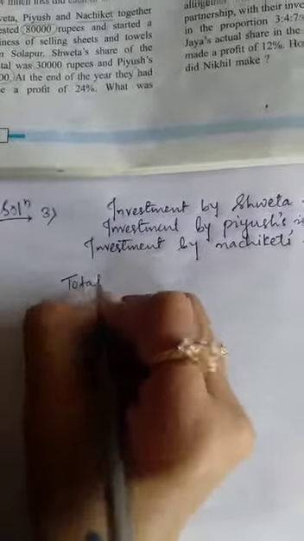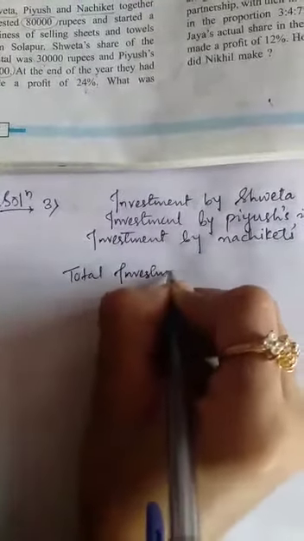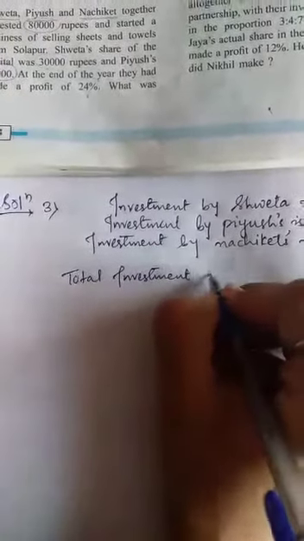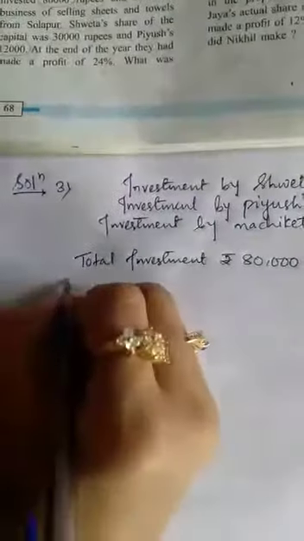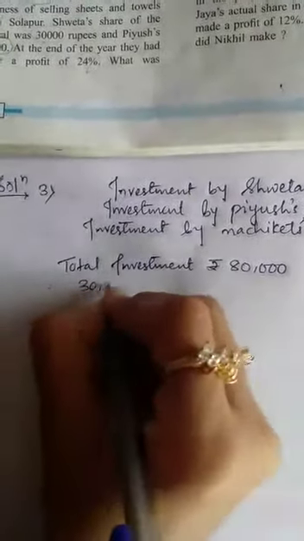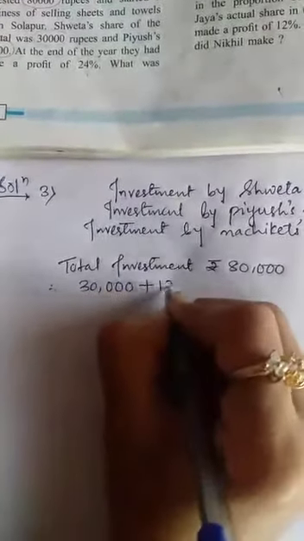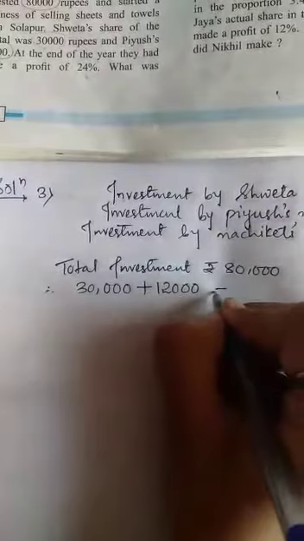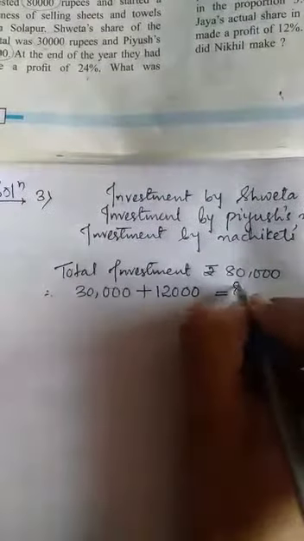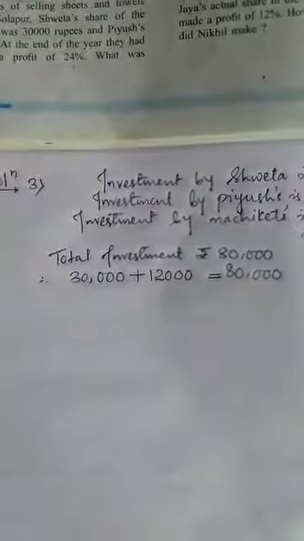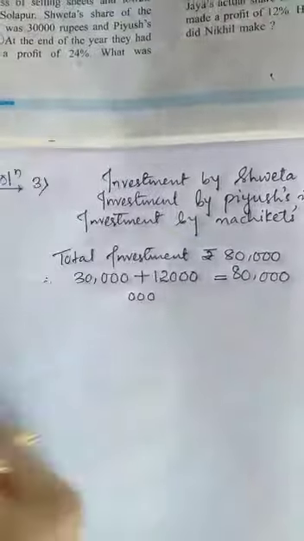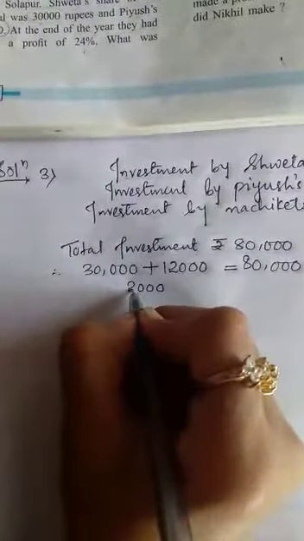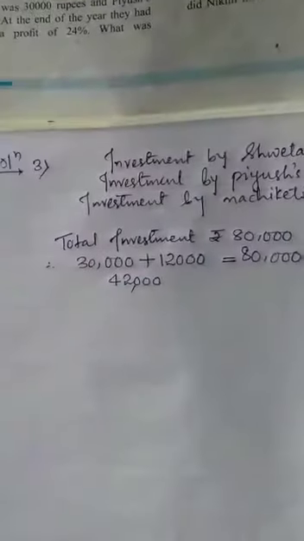Am I right? So you have to write total investment rupees 80,000. Total investment is 80,000 rupees. Therefore, we have to add 30,000 plus 12,000. Are you getting me? So 30,000 plus 12,000, 30 should be there as it is, then this 2, and this 4. This is what? 42,000.